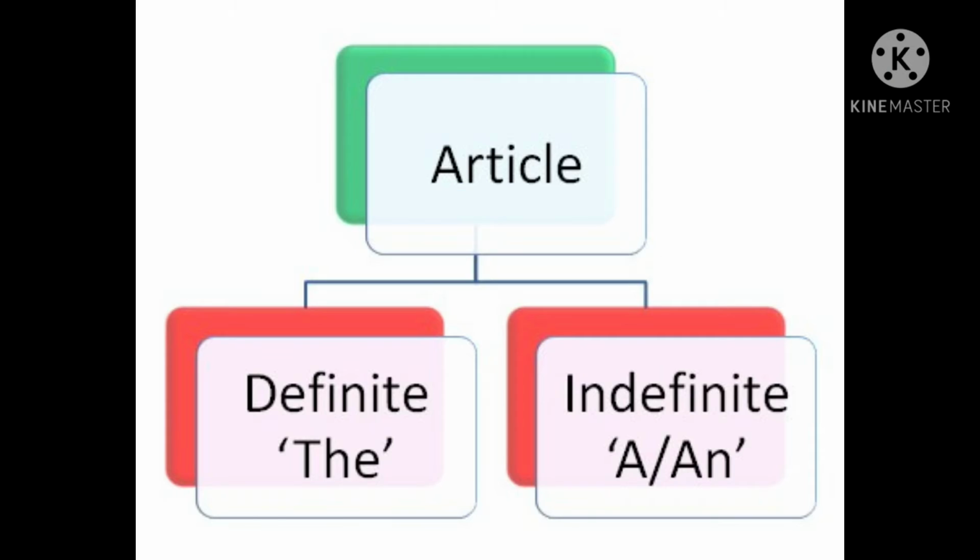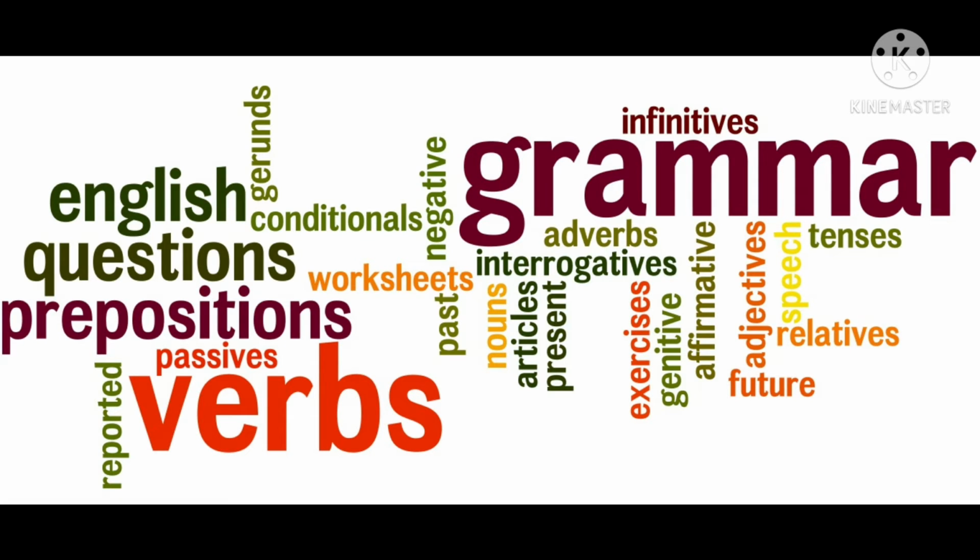A is used when the noun that follows begins with a consonant sound. A book, a pen, a uniform. Uniform starts with a vowel, but the first sound is a j or y sound. Therefore, a instead of an is used here.